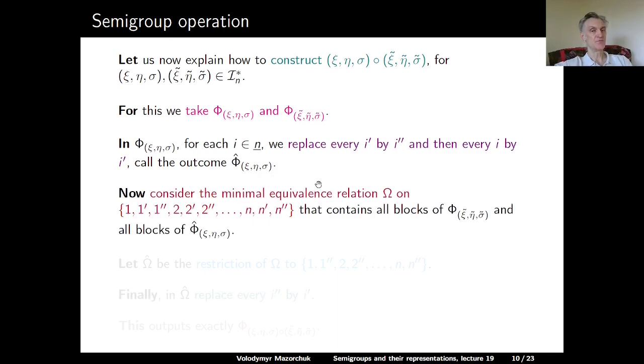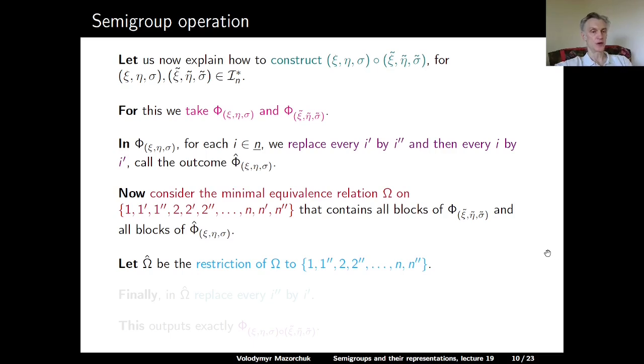Now we can consider the minimal equivalence relation omega on the set 1, 1 prime, 1 2 primes, 2, 2 prime, 2 2 primes, and so on, that contains all blocks of phi xi tilde eta tilde sigma tilde, and all blocks of phi hat for xi, eta, and sigma.